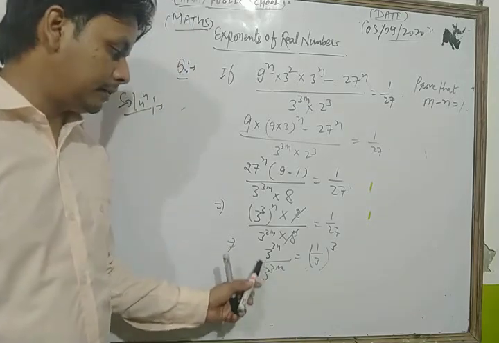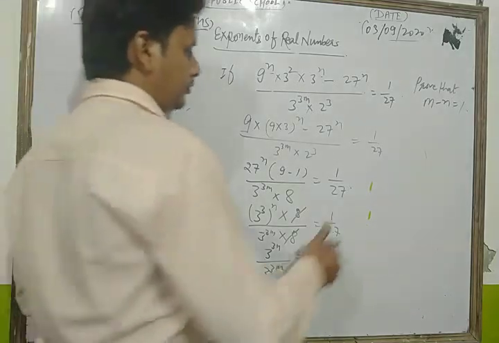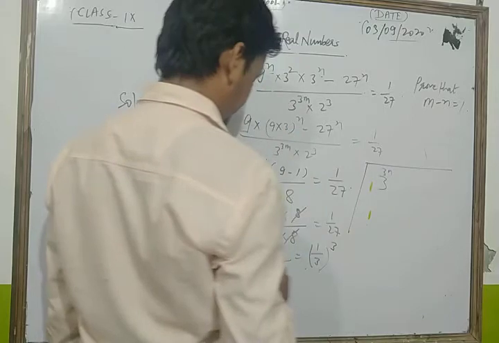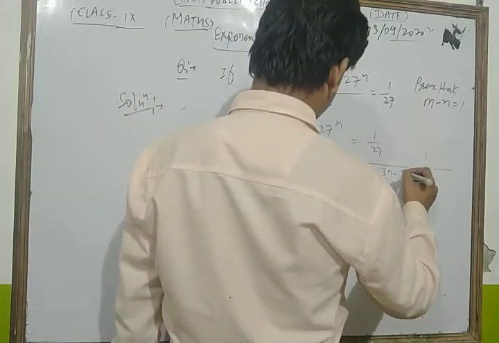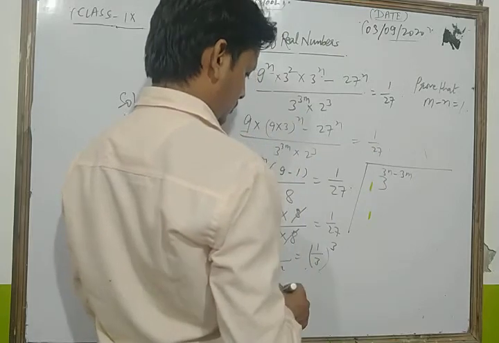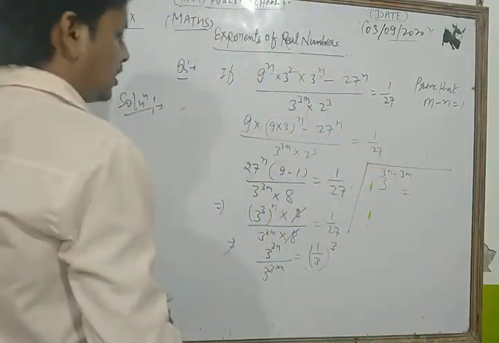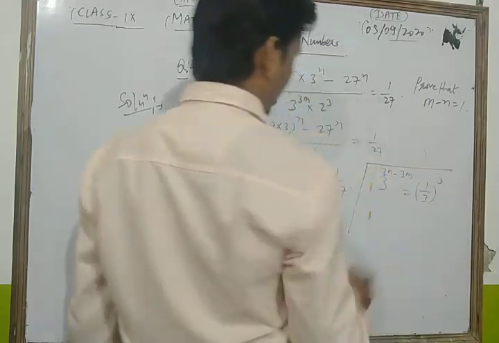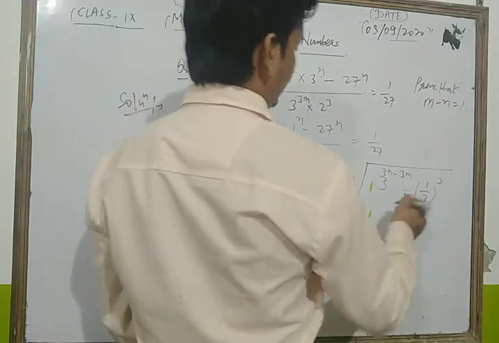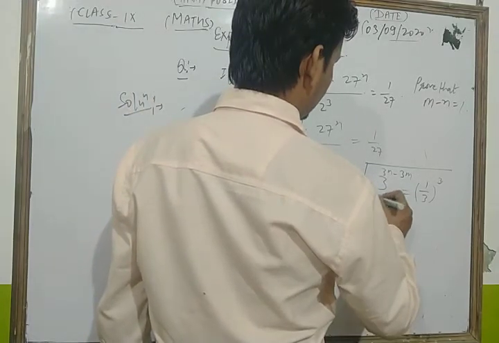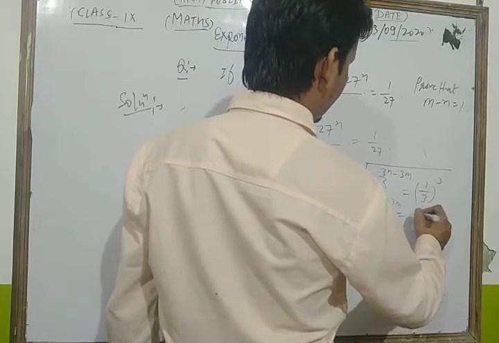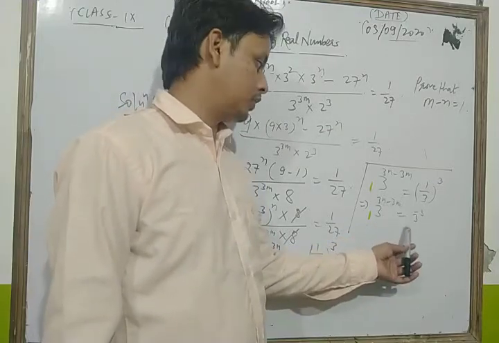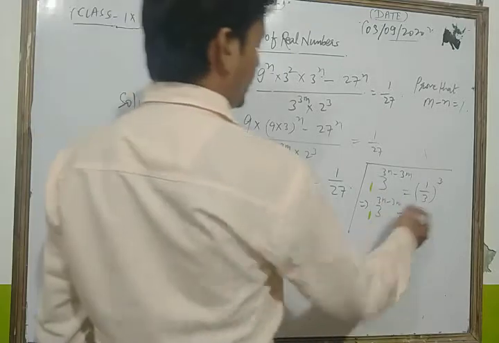Now here we apply the laws of exponent. So we get 3 to the power 3n minus 3m is equal to 1 upon 3 to the whole power 3. We can also write this as 3 to the power 3n minus 3m is equal to 3 to the power minus 3. Now, comparing both sides, dear student, 3 to the power 3n minus 3m is equal to 3 to the power minus 3.